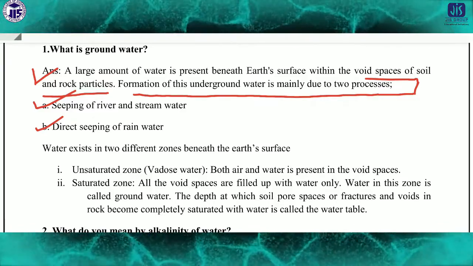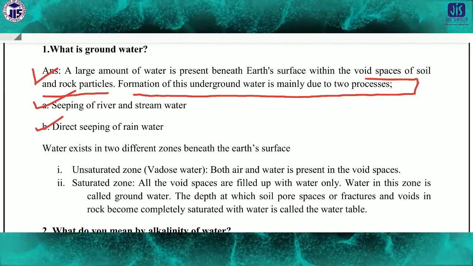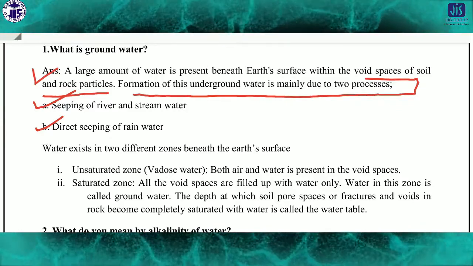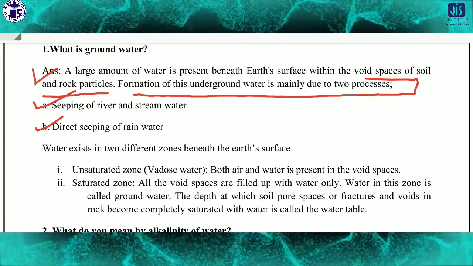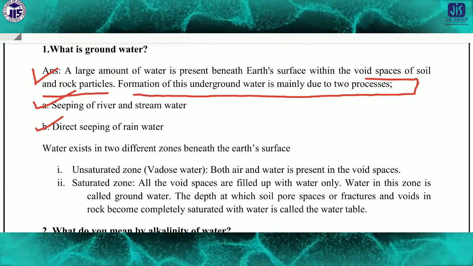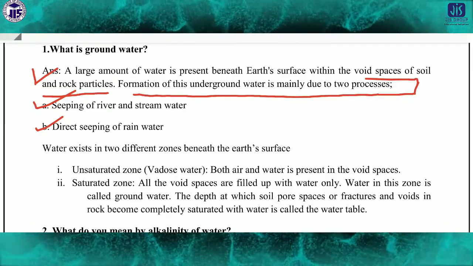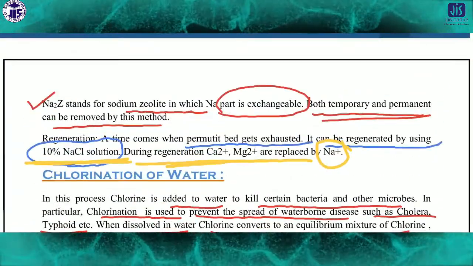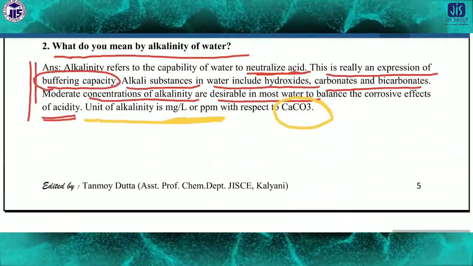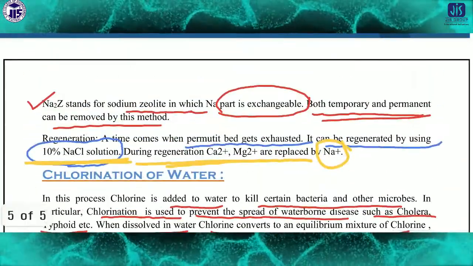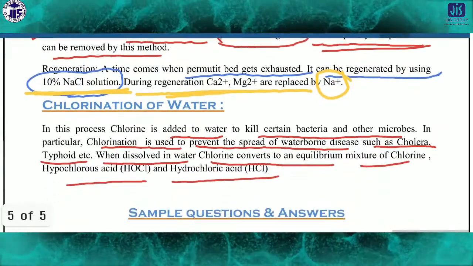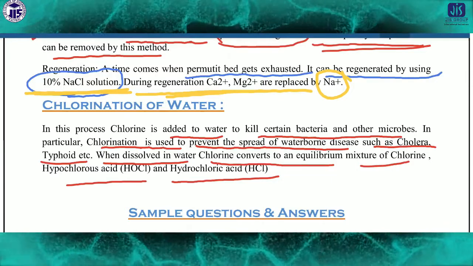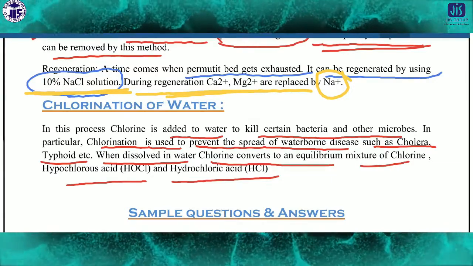So this is the overall syllabus of your water. In the previous class we already discussed all types of parameters of the water, and in today's topic the most important thing is the hardness of water: how it is possible to know about the hardness of water, and which ions are mainly responsible for it.